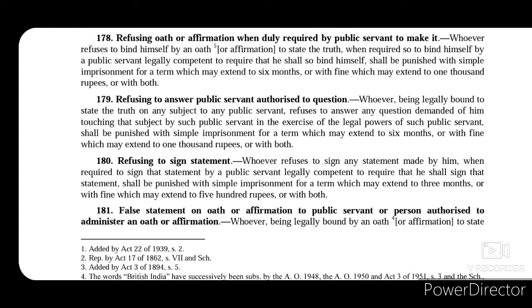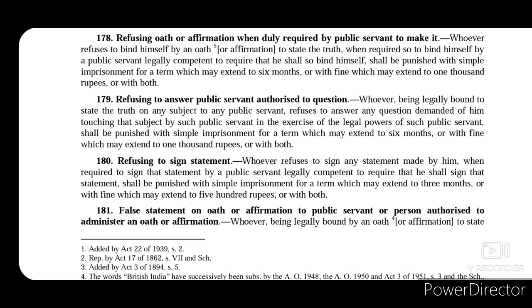Now section 180 talks about penalizing a person who refuses to sign a statement made by him to a competent public servant. So when a person has refused to sign a statement that is made to him, when he was asked to sign it, then that person will be punished under section 180 with simple imprisonment for a term which may extend to 3 months, or with fine which may extend to 500 rupees, or with both.